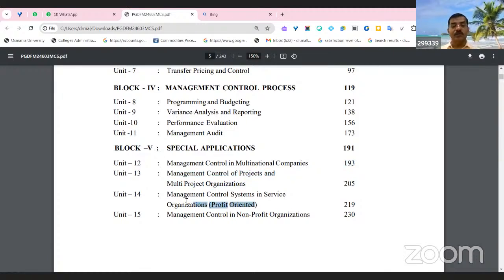Are service organizations profit oriented? How will the management control its operations, and what kind of system will they introduce? Management control in non-profit organizations means there is no profit, only service. How will this management control system help non-profit organizations also to control their management?